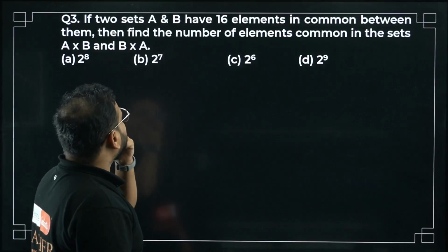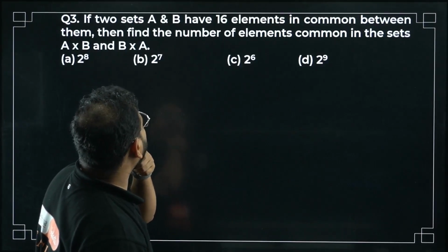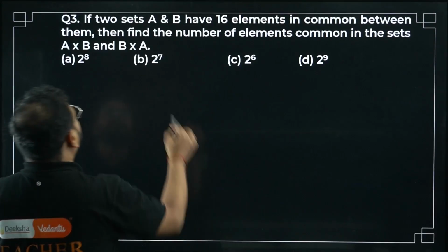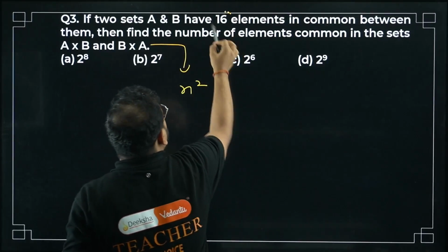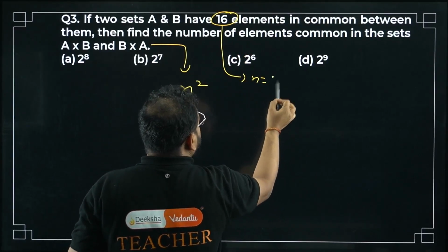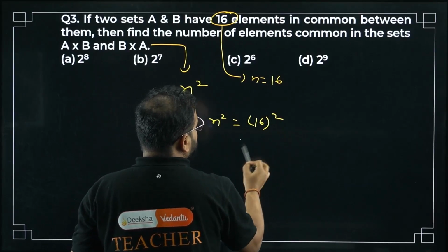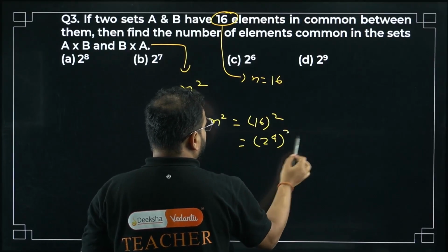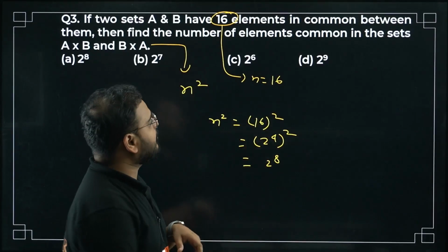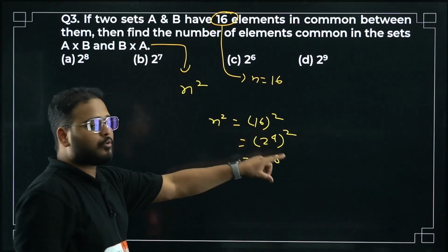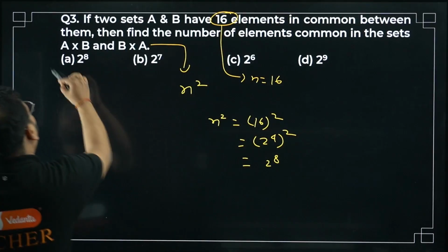If two sets A and B have 16 elements in common between them, find the number of elements common in the sets. This we know, it was the formula 2 power n square, where n is 16 here. So 16 square, and 16 is 2 power 4, so 2 power 4 power 2. We are looking for powers of 2, so by the power rule you multiply 4 into 2, which is 8. Option A is correct.